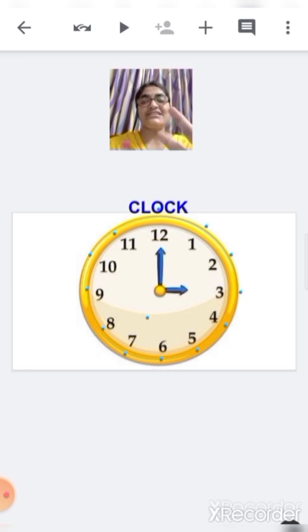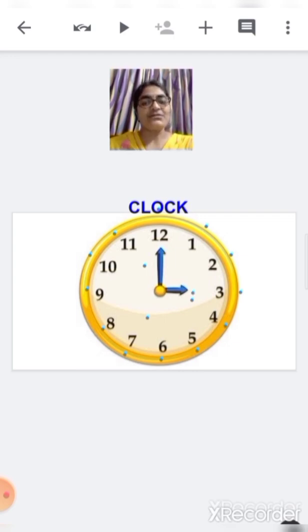And children, a clock has two hands. How many hands? Two hands. One small hand and one big hand. See here, this is the small hand and this is the big hand. Now you all know children, the small hand tells us about the hours and the big hand tells us about the minutes.